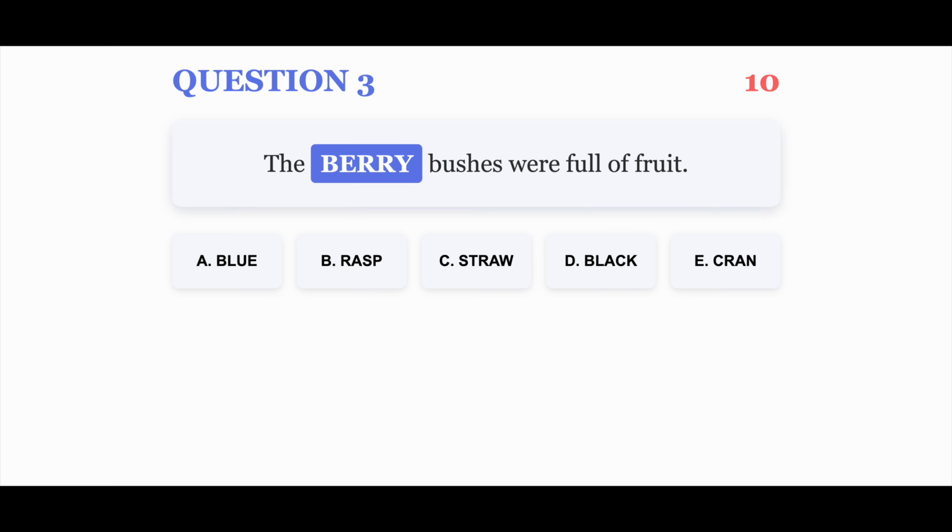Question 3. The berry bushes were full of fruit. Your options are A. Blue, B. Rasp, C. Straw, D. Black, E. Cran. You have 10 seconds.